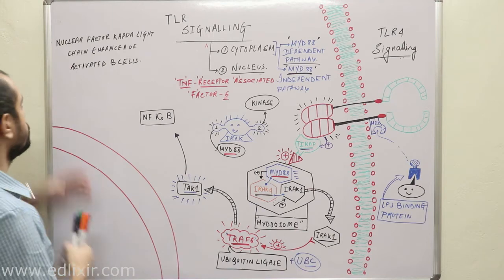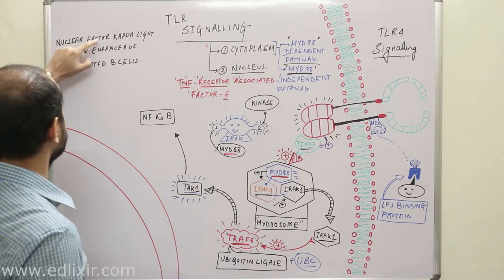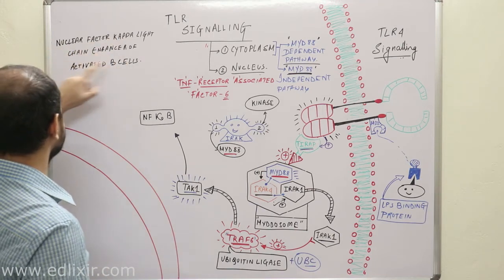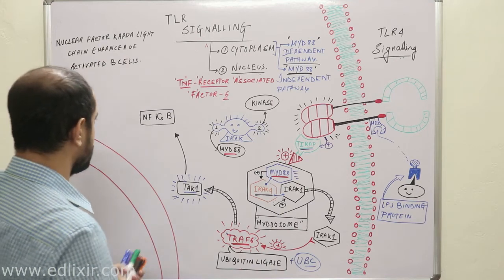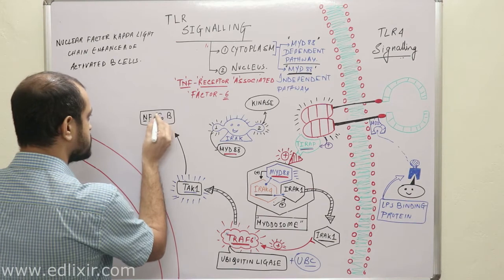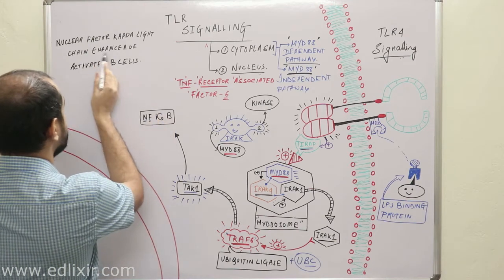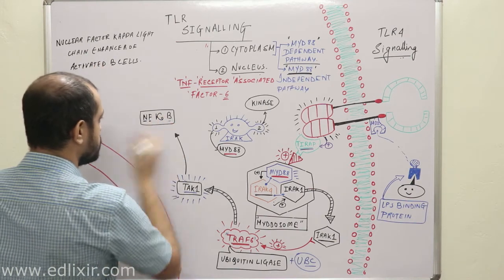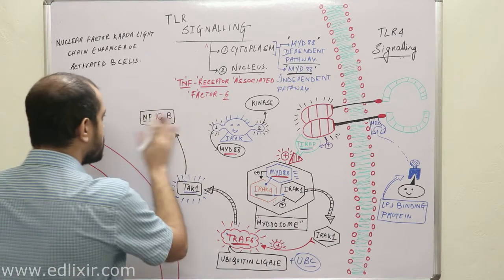So this N stands for nuclear factor, this is kappa light chain enhancer, and this is B cell. Now listen, this NF kappa B is very important.